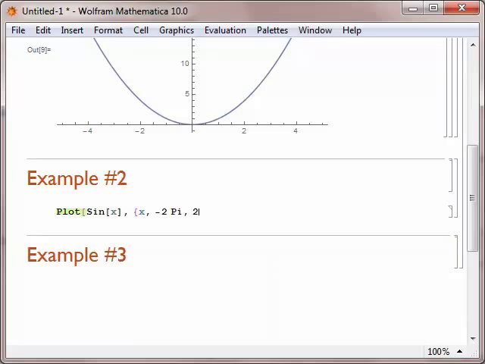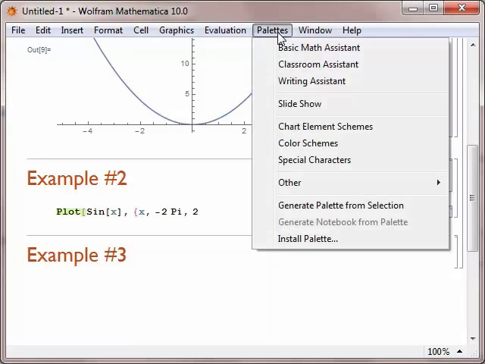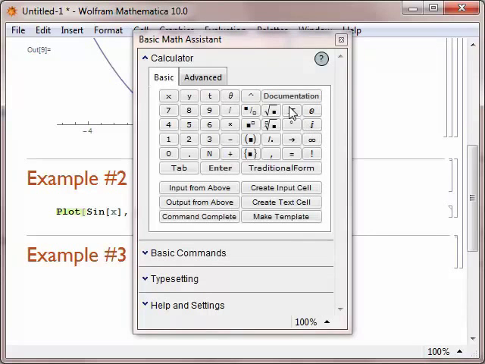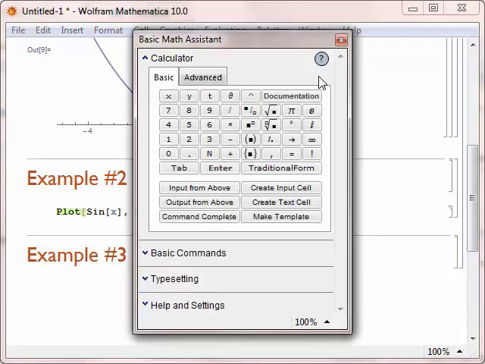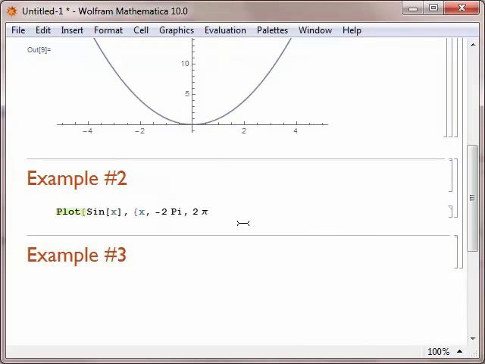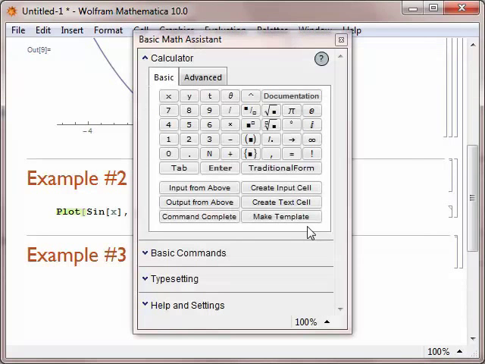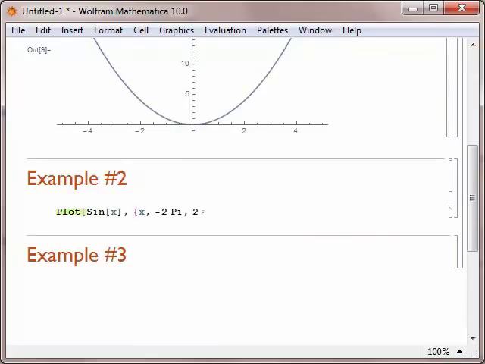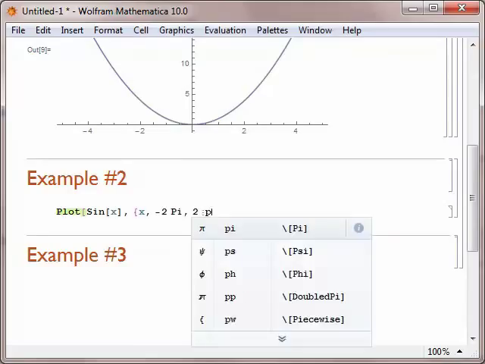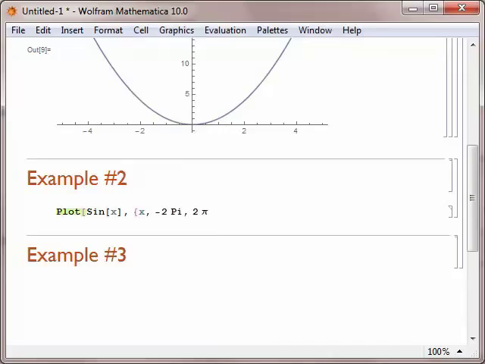We could also do 2 times pi by finding pi in the palette, which makes it look like a pi. Or we could use the keyboard shortcut that the palette tells us about. If we hover over pi here, we see that the keyboard entry is escape p escape. So if we hit the escape button and then the p and then hit escape, it will make a pi.